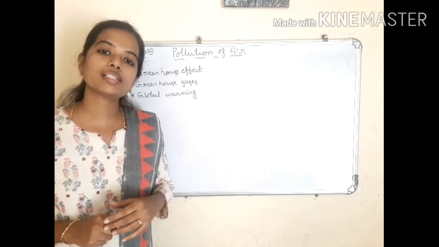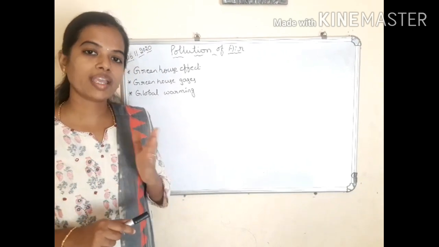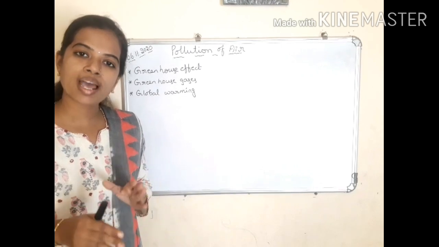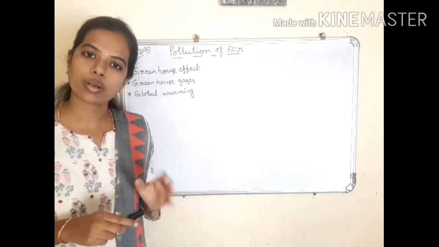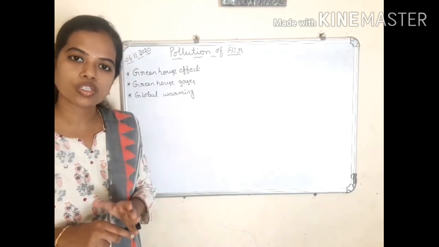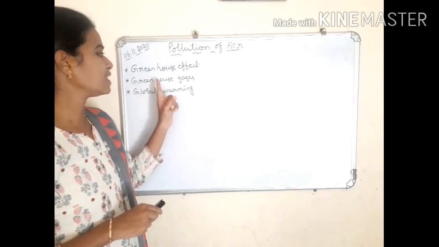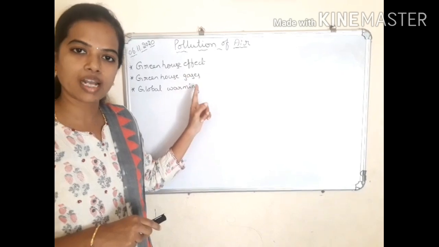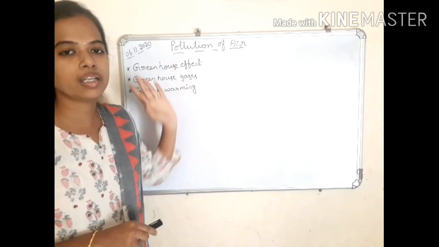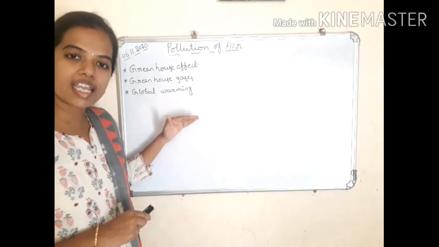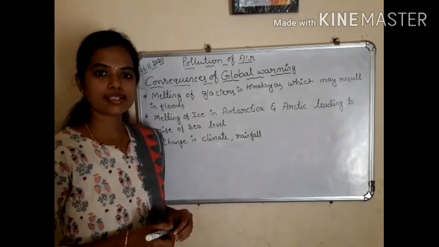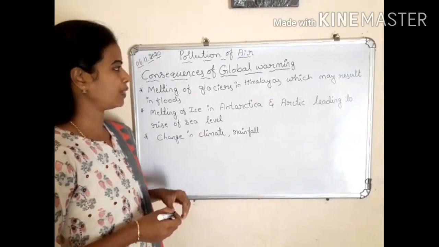And the last one is deforestation. By cutting a number of trees, there is an imbalance in the concentration of carbon dioxide gas, which also leads to an increase in the greenhouse gases. When there is an increase in the level of greenhouse gas, it leads to the greenhouse effect, which finally results in global warming. Now let us discuss consequences of global warming.